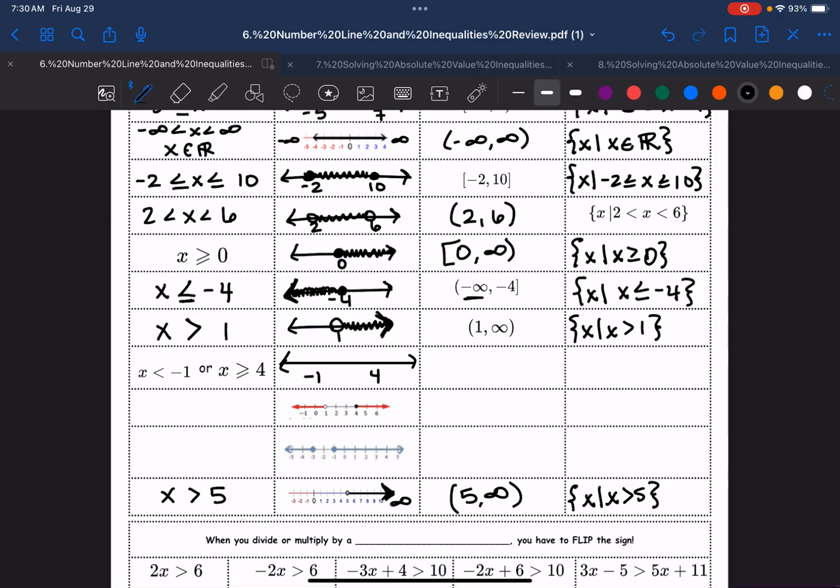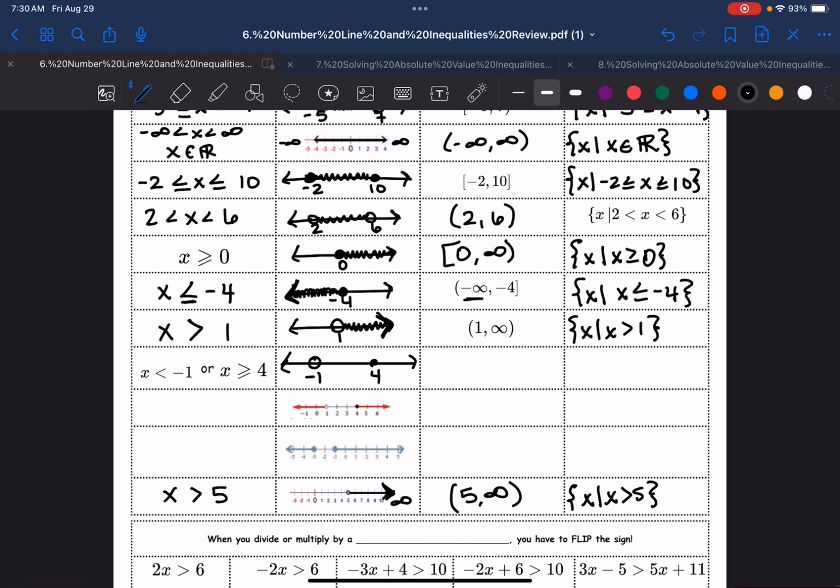Do we agree that there's no line under the -1? So I'm going to have an open circle. And on the 4, there is a line, so I'm going to have a closed circle. We're going to shade in the direction that we're being told by the symbol for each individual number. So notice for the -1, I'm pointing this way, right? I'm pointing towards the negatives. I'm going to go towards the negatives. And then for the 4, I'm pointing towards the positives. I'm going to go towards the positives.